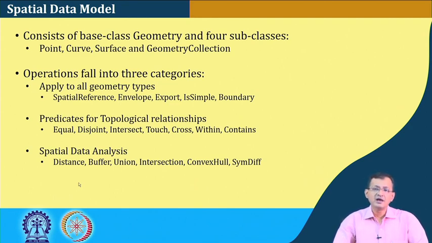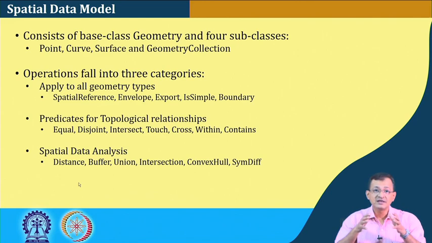If we look at the operations, all the operations apply to the four geometry types. Spatial operations fall into three major categories: the application of the geometry types, topological relationships, and data analysis.